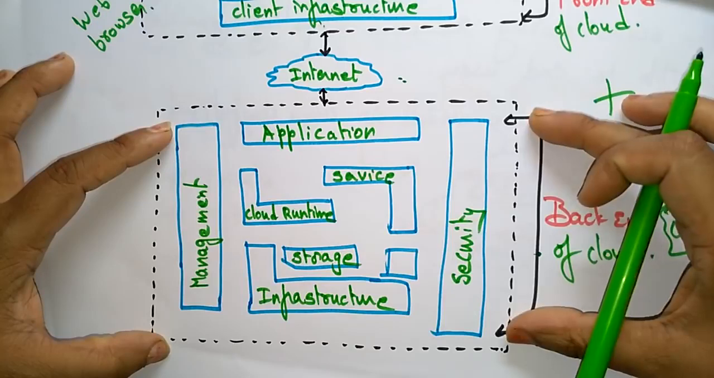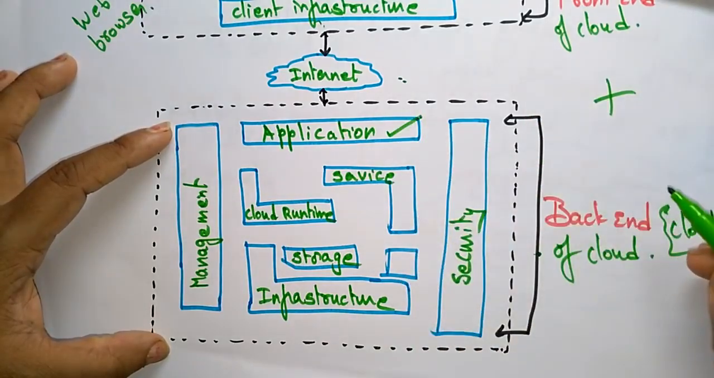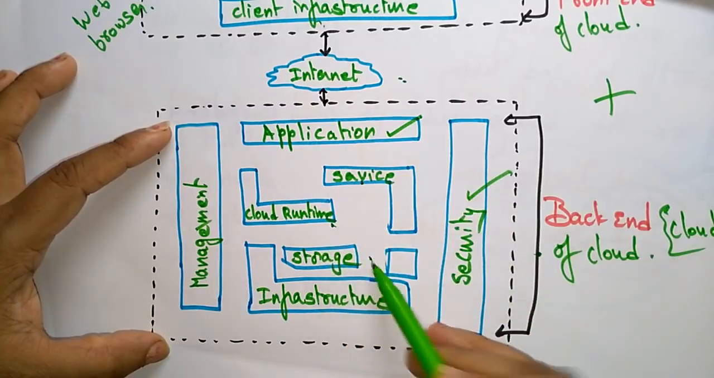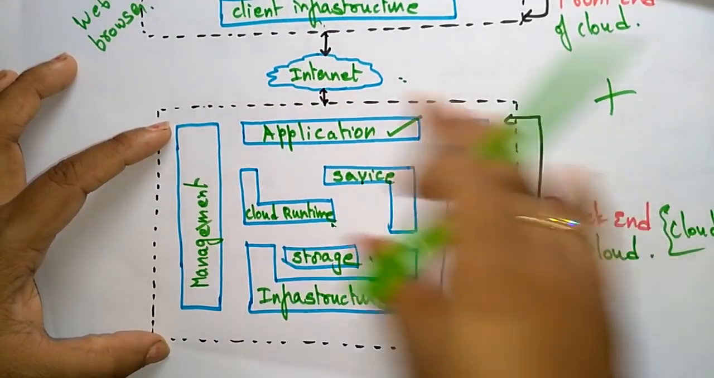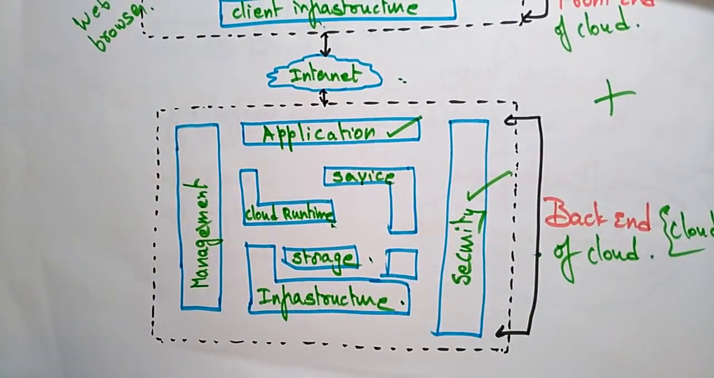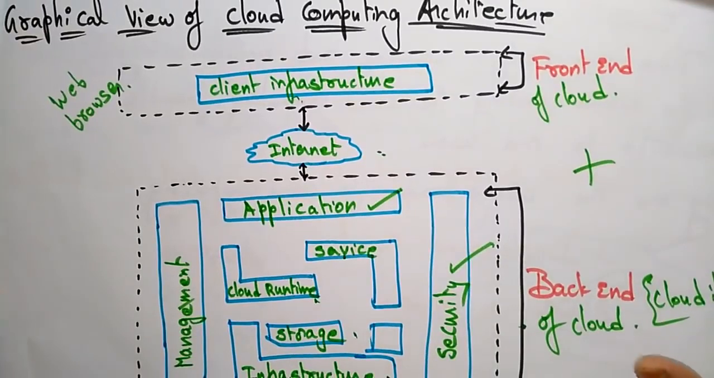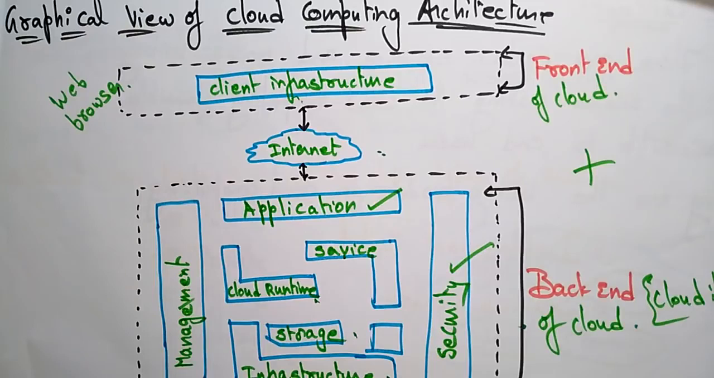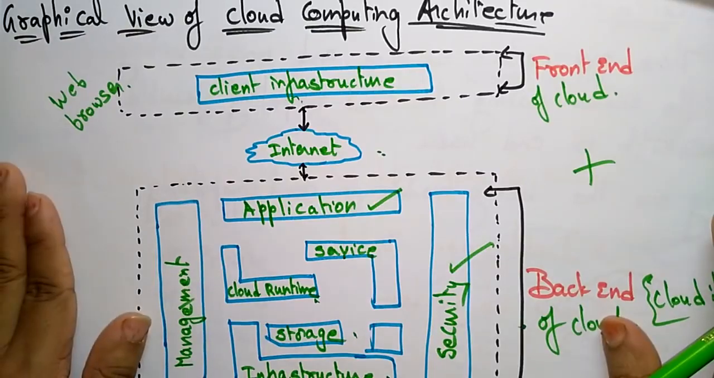This back end consists of different applications and management, security, services, cloud runtime, storage, and infrastructure. Everything will be present at the back end of the cloud. So this is a graphical view of cloud computing architecture. In the next video, I'll explain what exactly this cloud computing architecture consists of, and the basic concept of it.